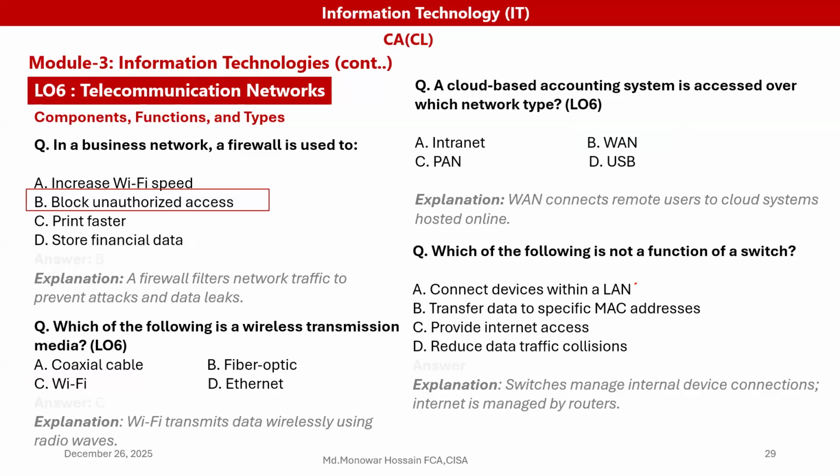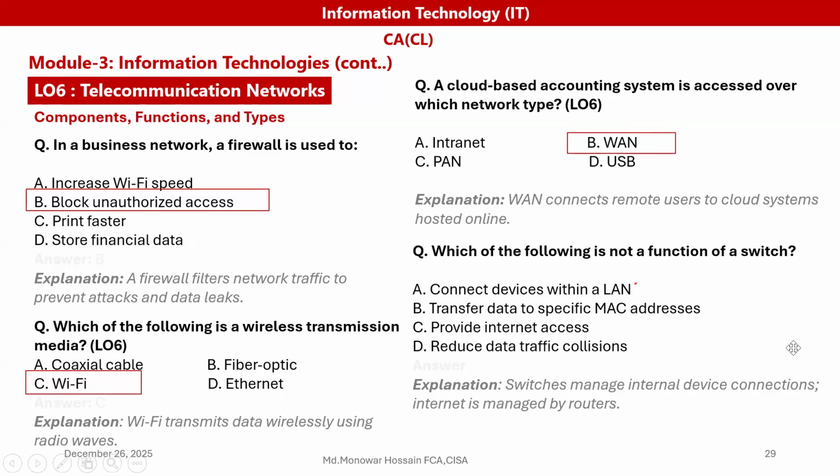Which of the following is a wireless transmission medium? Here, we know coaxial is wired. Fiber optic is also a wired medium. But Wi-Fi is a wireless transmission medium. We know Wi-Fi transmits wirelessly using radio waves.